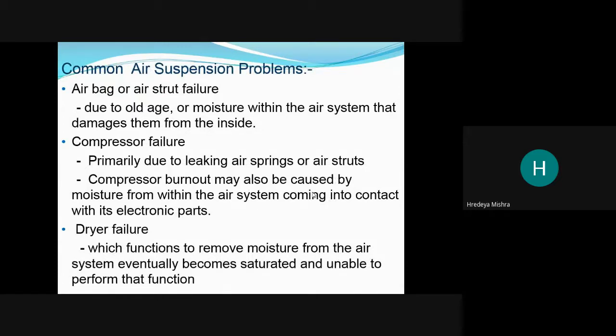Common air suspension problems. What are the suspension problems? Airbag or air spring failure, due to old age or moisture within the air system, damages the airbag. Compressor failure, primarily due to leakage of the air spring or air strut. Compressor burnout may also be caused by moisture within the air suspension coming into contact with the electric part.